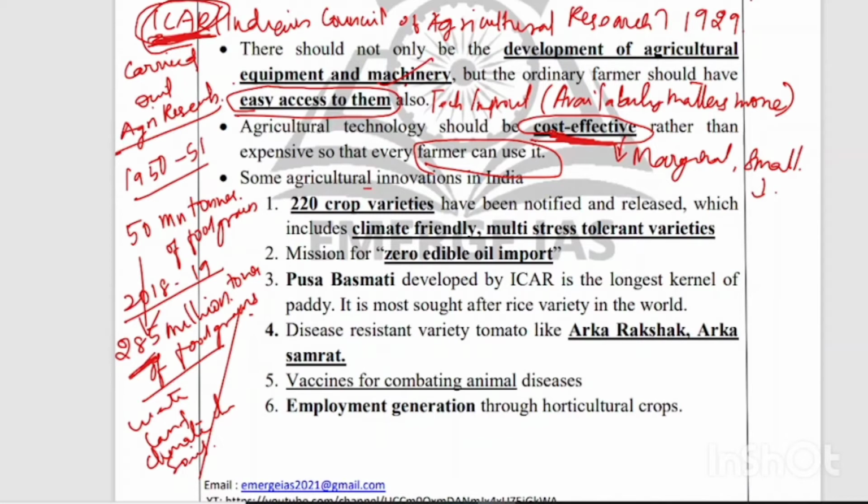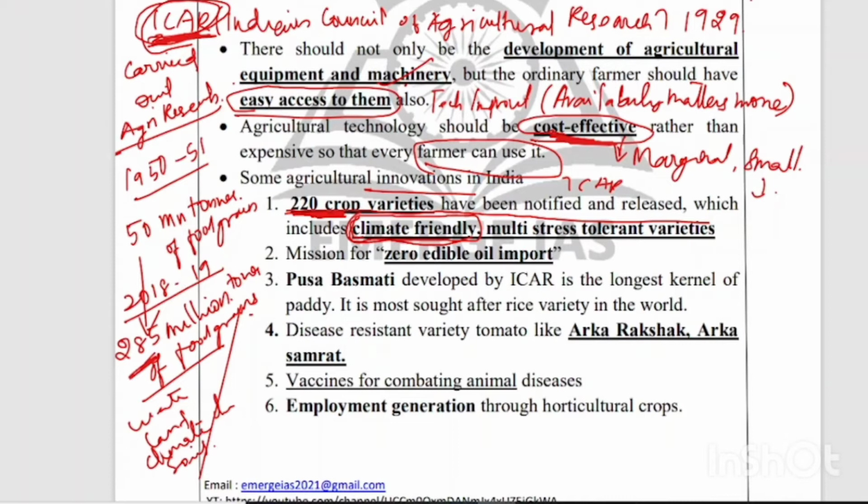220 crop varieties have been notified and released recently. Recently, our ICAR has released 220 crop varieties, and these 220 crop varieties are distinct in their own features. Most of these are climate friendly crops. That is an important thing, and it is a need of the moment, because we are experiencing dynamic climate change in India. Not only in India, the world over we are experiencing a climate change problem, and during this crisis, developing a climate friendly crop variety is very important. Then only will we be able to meet the future requirements of our country.